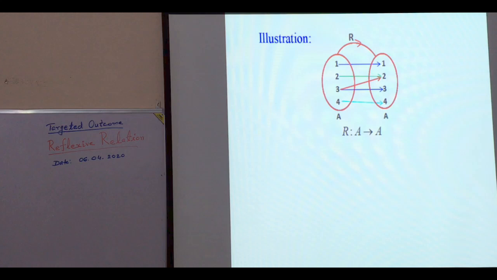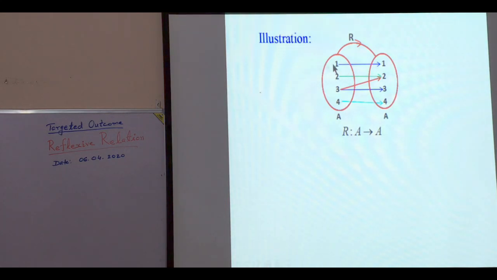We have to see only one thing, whether each element of set A is related with itself or not. If there exists at least one element which is not related with itself, then the relation will not be reflexive.